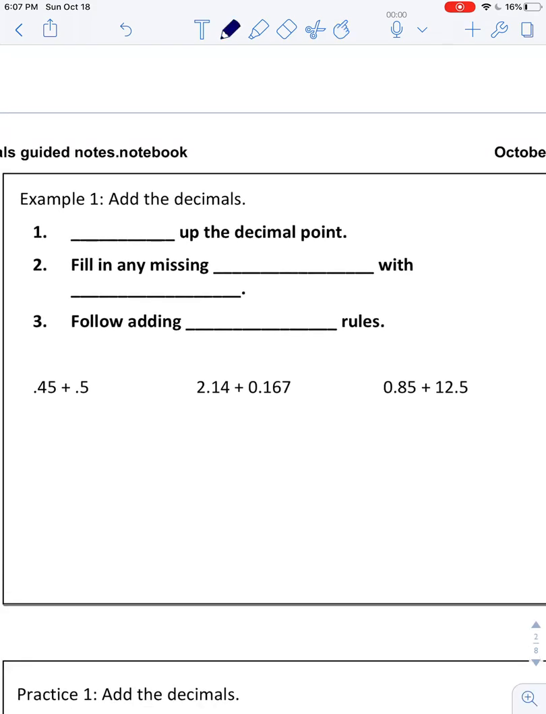Okay, so adding decimals. We got some rules we need to follow when we're adding decimals. So the first thing we need to keep in mind is we are going to line up the decimal point. You're not lining up numbers, you're lining up decimal points. Then we're going to fill in any missing number with 0. And then follow the adding integer rule. So that comes in handy if we have positive and negative decimals, but we're just going to be dealing with positive decimals. Okay?